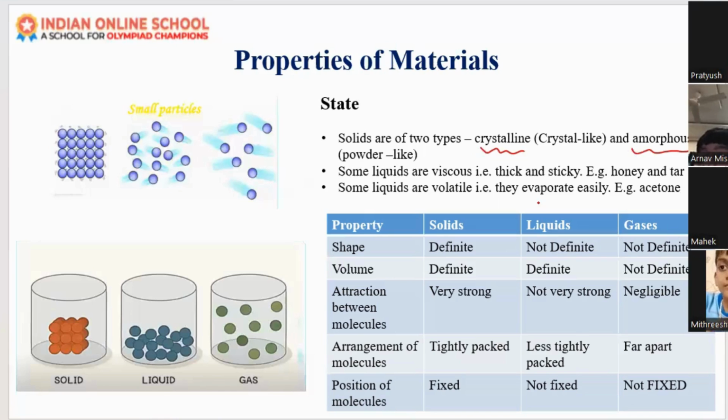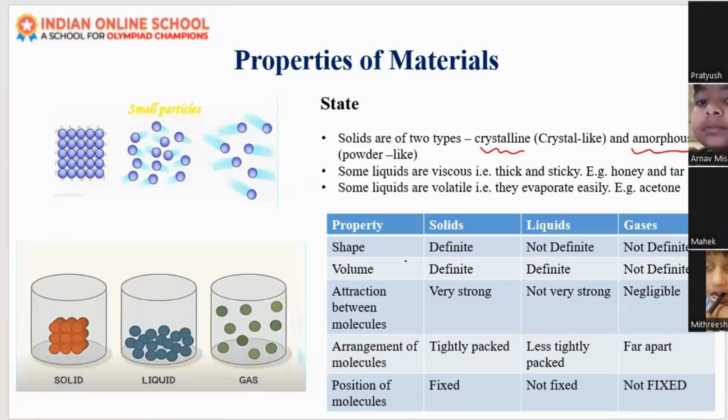Like perfumes, they will evaporate very easily, right? Perfumes, hand sanitizer, nail polish remover. Yes, nail polish remover. I think girls know this. They will evaporate very easily. They are called volatile liquids. Hand sanitizer will evaporate more easily than water, right? Have you ever noticed that? During the time of COVID, hand sanitizer. So they are the examples of volatile liquids.